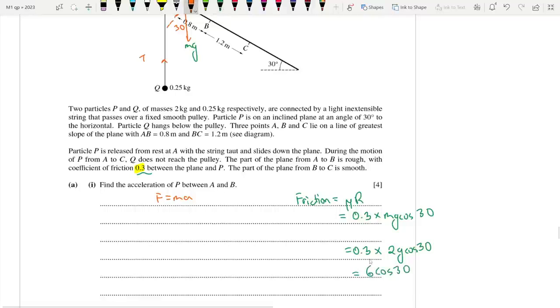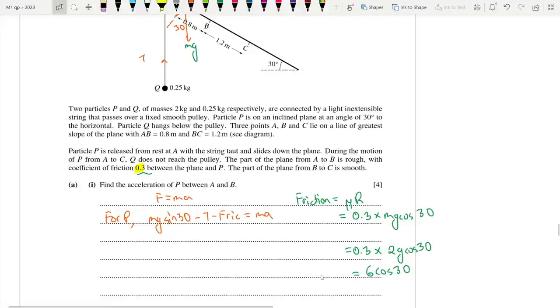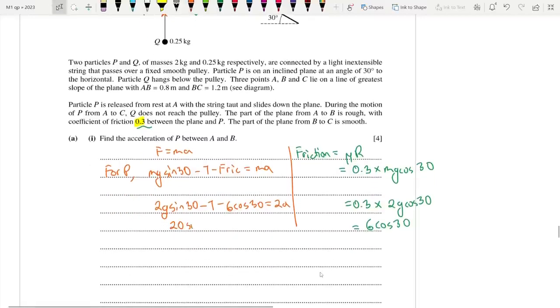Now we can write for P, since it's going down, the component of weight, which is mg sine 30, is down, while tension and friction are upwards, is equal to ma. Let's do it like the mark scheme. 2g sine 30 minus tension minus the friction, which is 6 cos 30, is equal to 2a, or 20 sine 30 minus tension minus 6 cos 30 is equal to 2a.